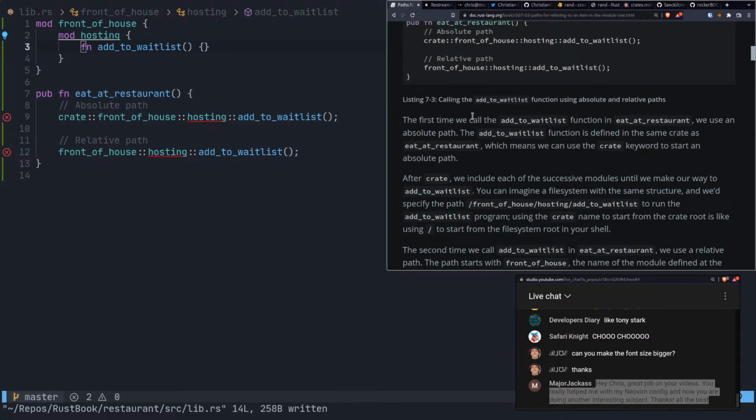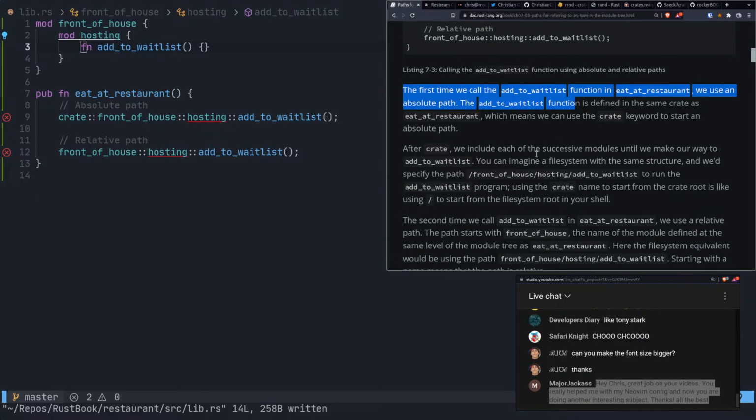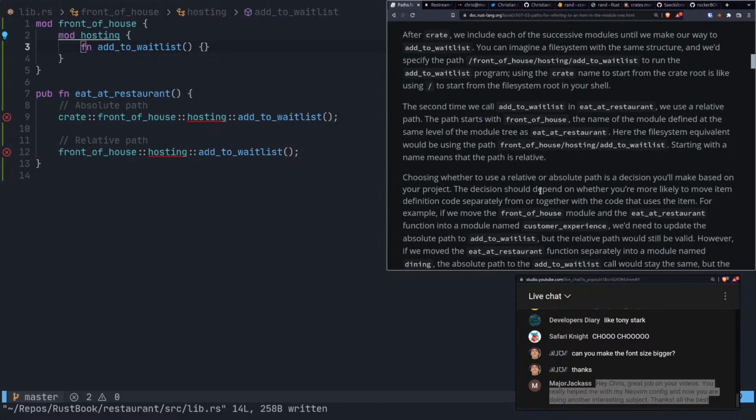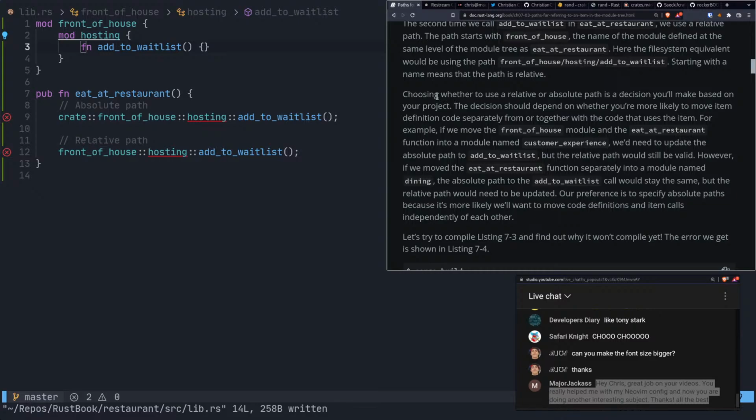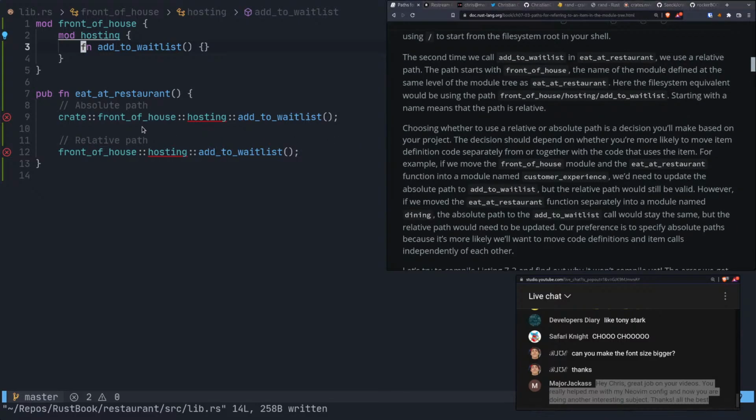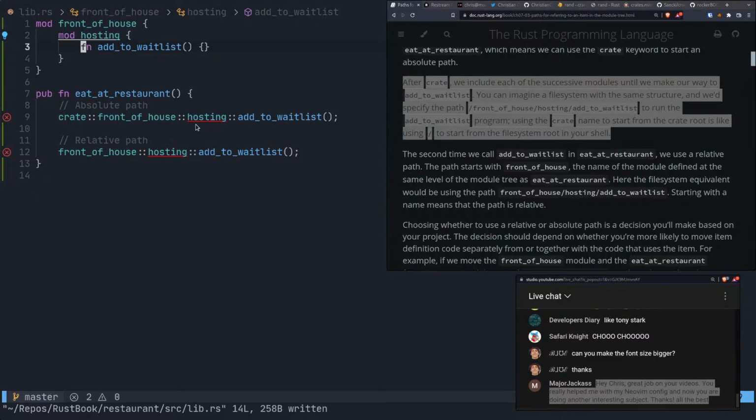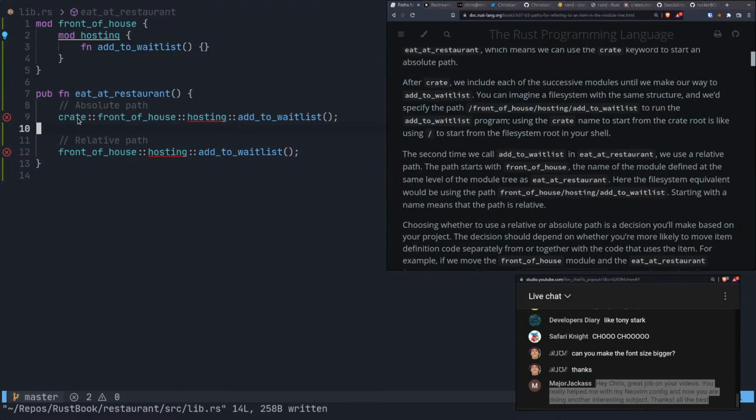All right. Calling the add_to_waitlist function. The first time we call the add_to_waitlist function there, we use an absolute path. Yeah, I think we get that. After the crate, we include each successive module until we make our way to add_to_waitlist. Yeah, I think we get it. Right, so I guess this is the part that is probably going to be a little bit different, which is starting from crate, right? So starting from crate, where does that start from?